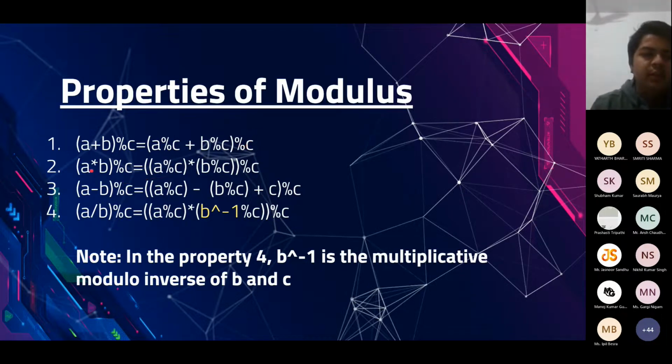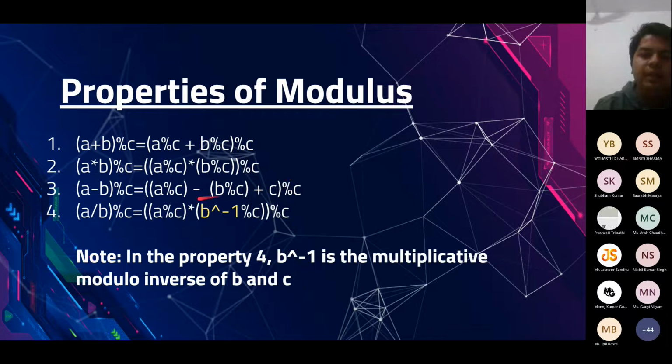The second one is about multiplication. So A into B mod C is always equal to A mod C into B mod C, all mod C. Similarly, we have A minus B mod C. This is somewhat different. Here we say A mod C minus B mod C plus C, all mod C. Why are we adding this extra C? Even if you do not add the C, it is still mathematically valid. You can just subtract these two values and take their modulus again.